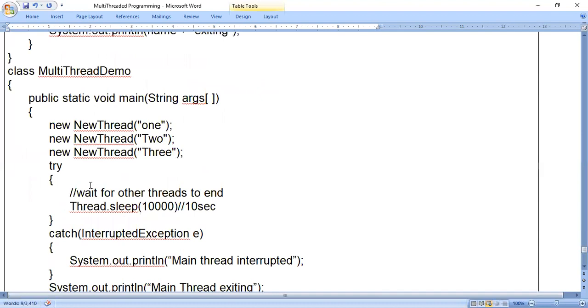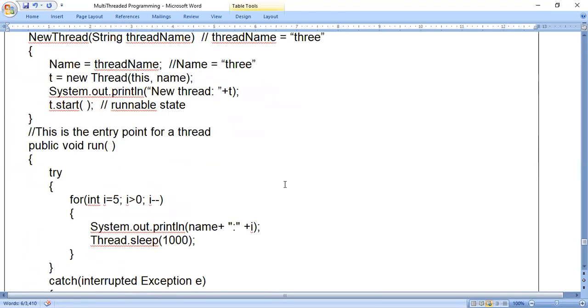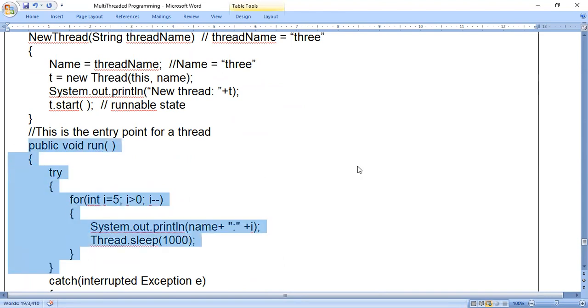So we'll come back to the main thread. Now, the first thread we have created is ONE, the second thread is TWO, the third thread is THREE. Now all are in runnable state, ready to run. One by one they start executing. So if the first thread starts working, you should consider the run method. Whenever a thread starts working, you should consider the run method.